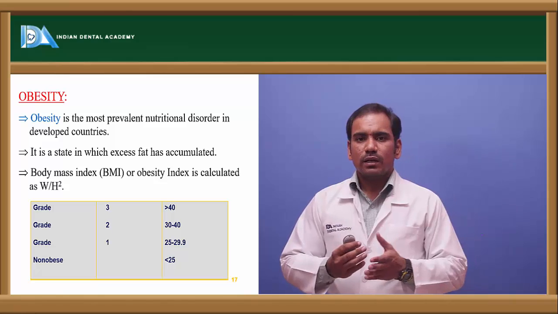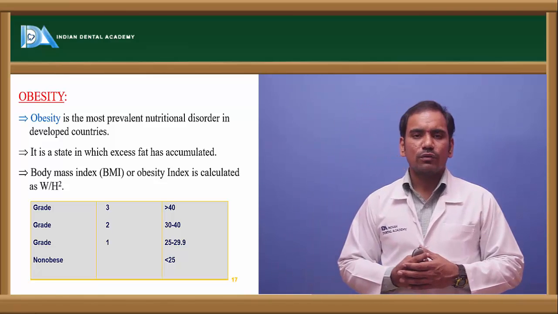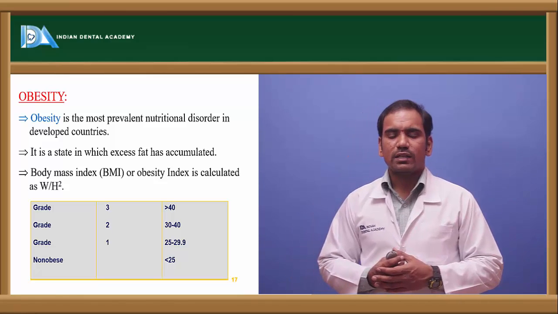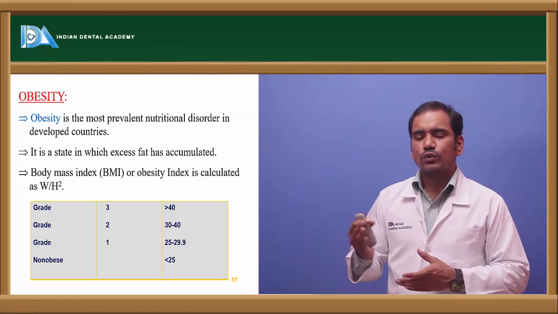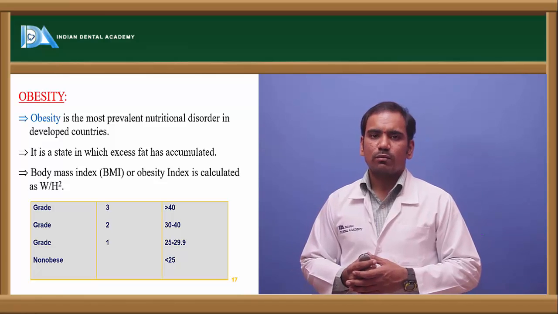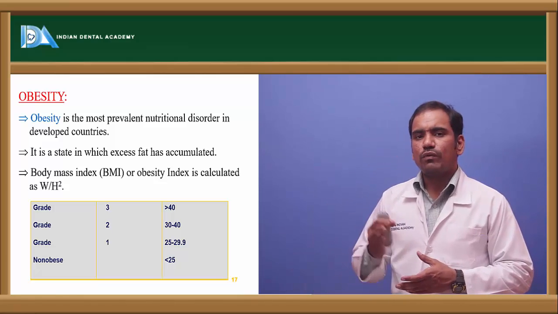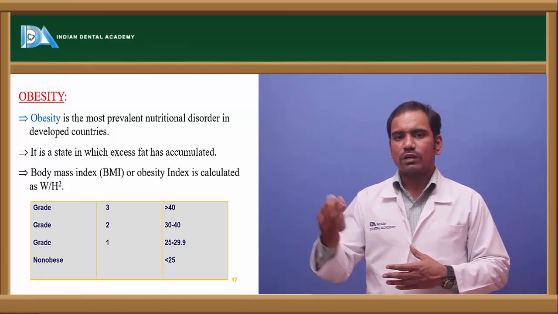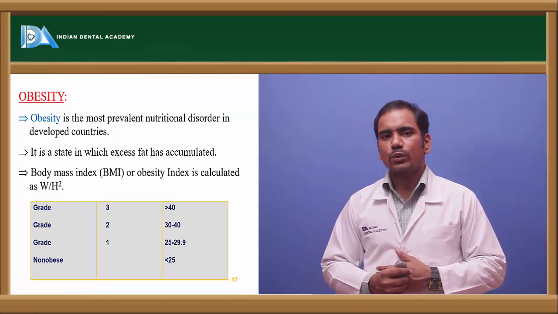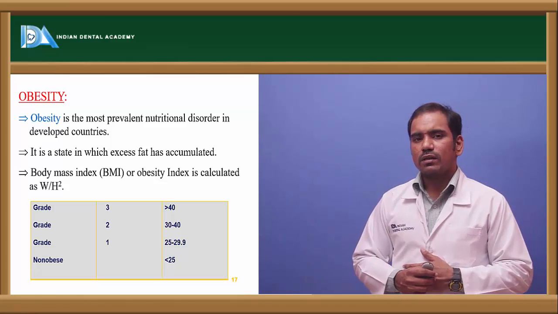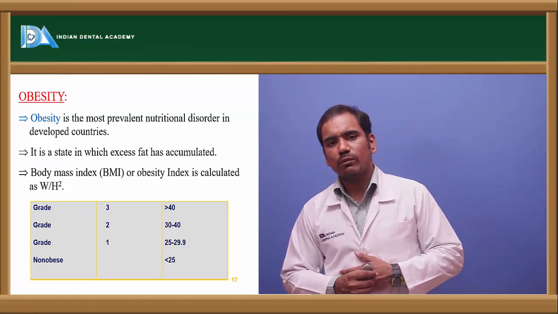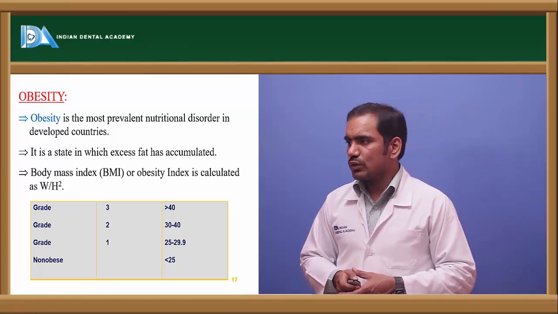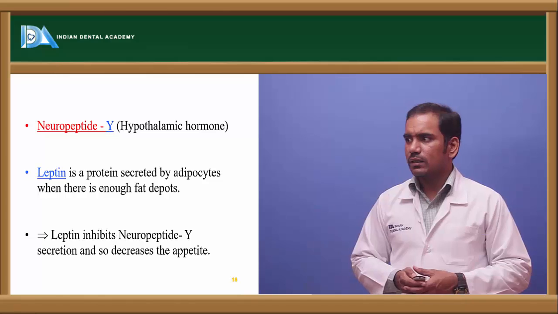When it is in the range of 25 to 29.9, we call it grade 1 obesity, grade 2 when it is 30 to 40, and when the body mass index is above 40, that person is in grade 3. So we have different grades: grade 1, grade 2, grade 3, and the normal value for the body mass index should be less than 25. So that's about the body mass index.